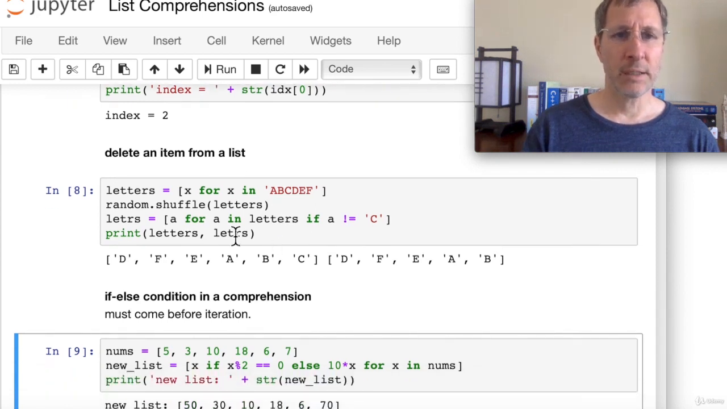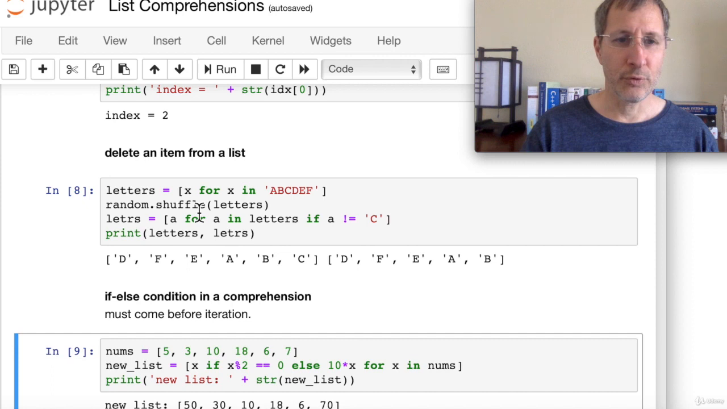And we can also delete an item from a list. Here we have a list of letters, actually a string. We start by iterating through the string A, B, C, D, E, F, converting it to a list of letters just by adding each letter in the string to a list. So now we have a list of A, B, C, D, E, F as individual letters.